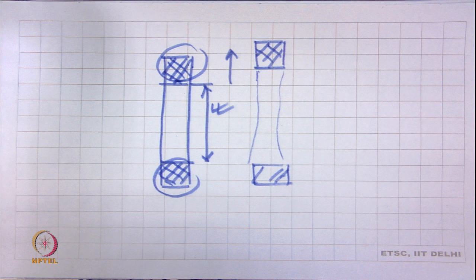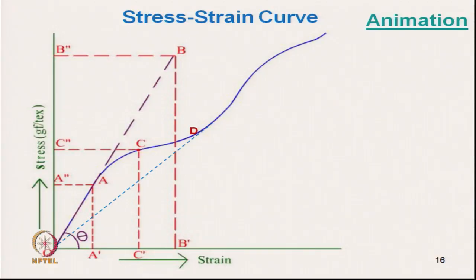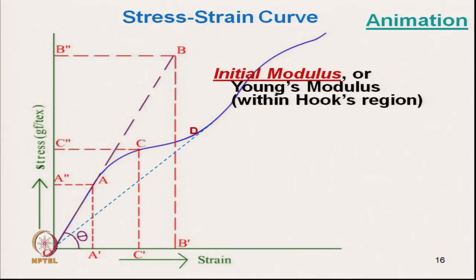Now, let us try to understand clearly the details of the stress strain curve. What are the different parameters? Okay. We will try to understand with the help of animation. So, here the terms are initial modulus, which is very commonly used in textile material, or Young's modulus.